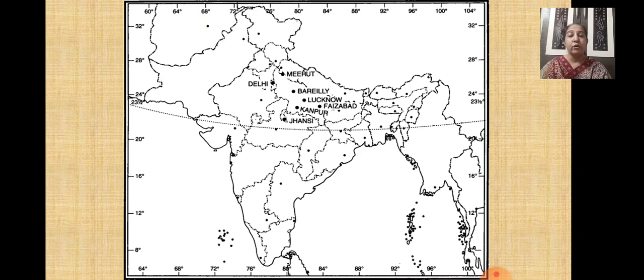I hope you all know very well how to choose the correct option from the options given to you. I'll repeat again, the places that you will practice are Delhi, Meerut, Bareilly, Faizabad, Lucknow, Kanpur, Jhansi.